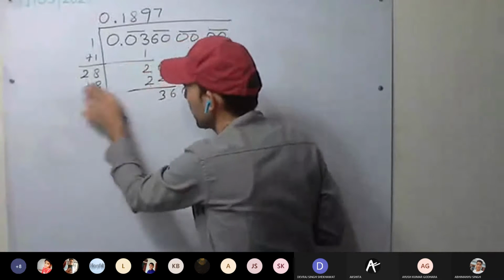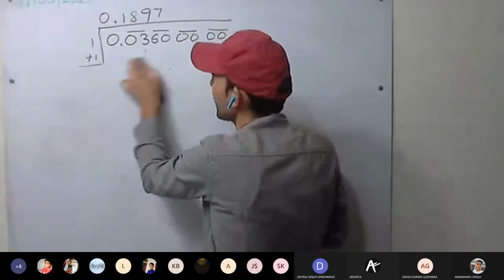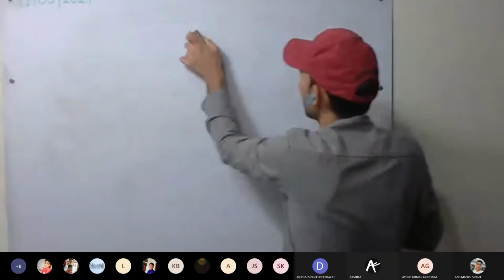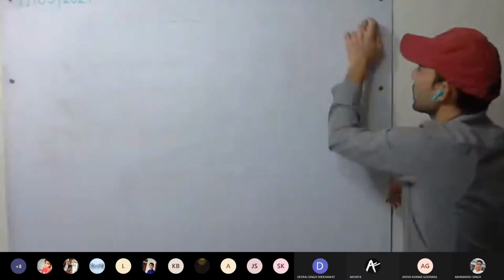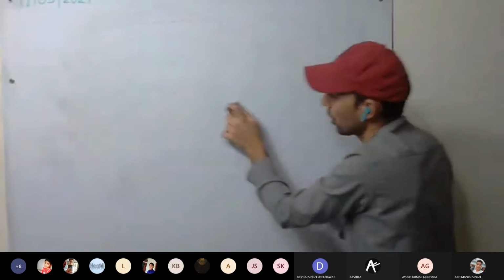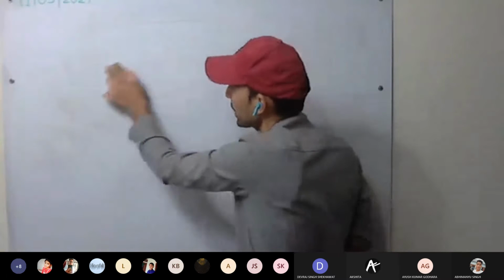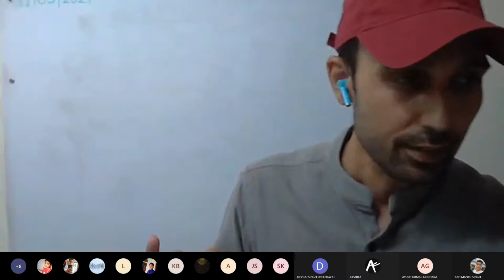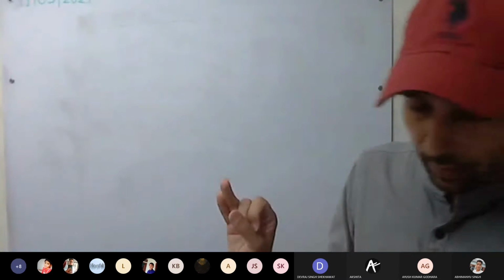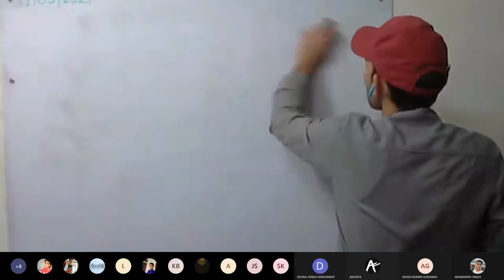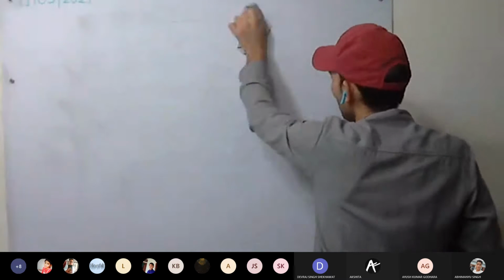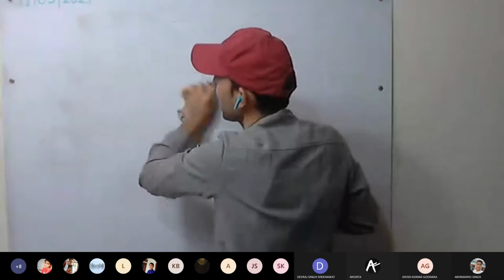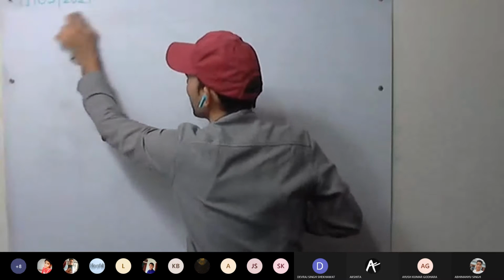Okay, there are 4 ways to make it a perfect square. Either we multiply by something, or we divide it by something, or we add something to it, or we subtract something from it. These are the 4 possible operations we can do: add, subtract, multiply, and divide. By using these 4 operations only we can make any number a perfect square. Yes or no?